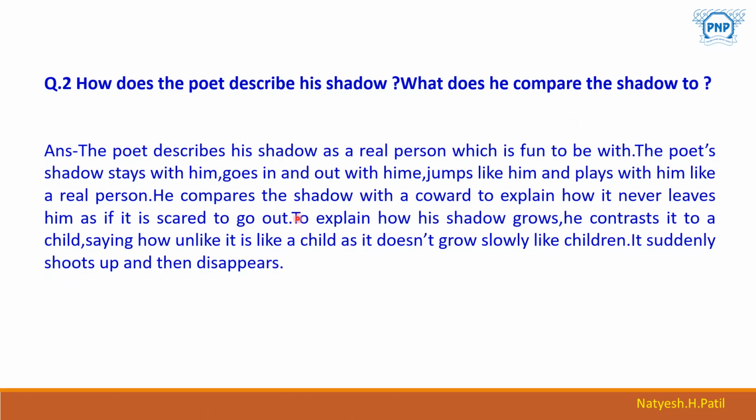He compares the shadow with a coward to explain how it never leaves him, as if it is scared to go out. To explain how his shadow grows, he contrasts it to a child, saying how unlike a child it is, as it doesn't grow slowly like children. It suddenly shoots up and then disappears.